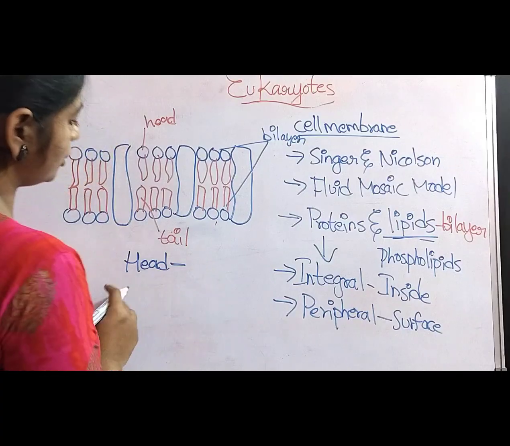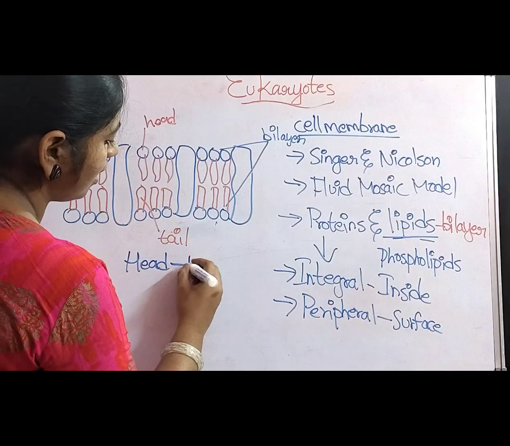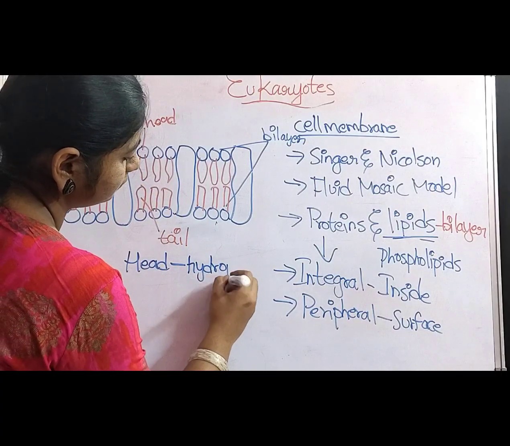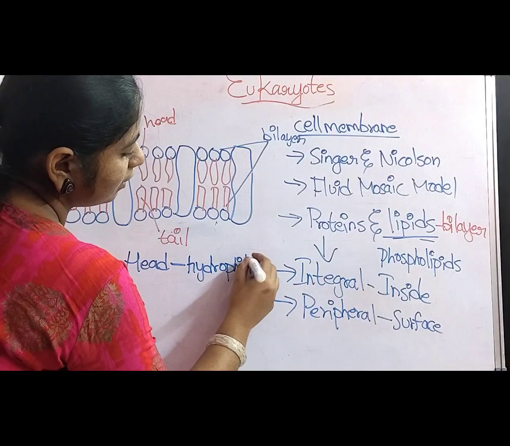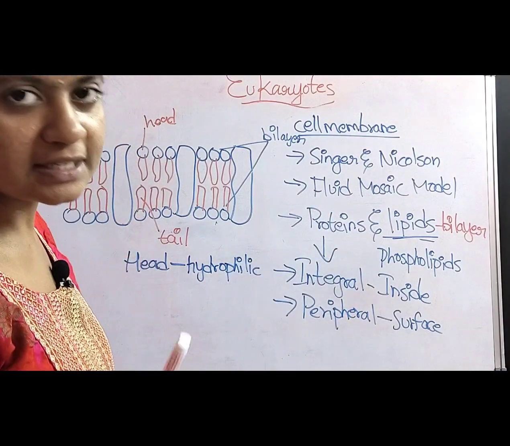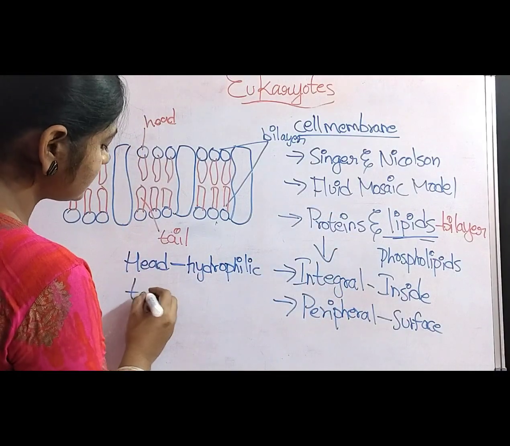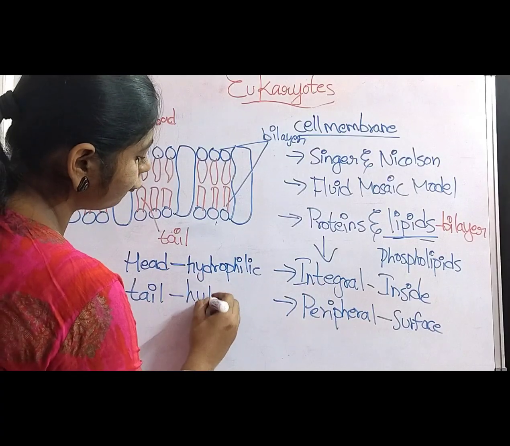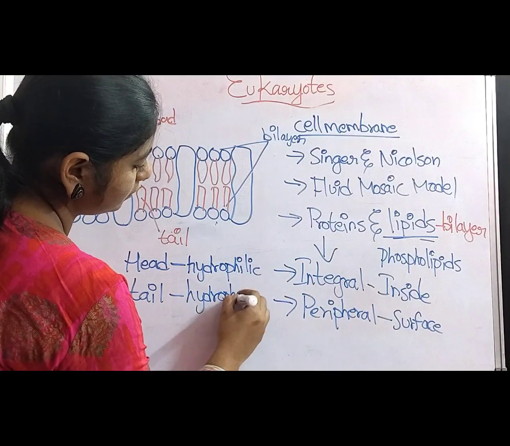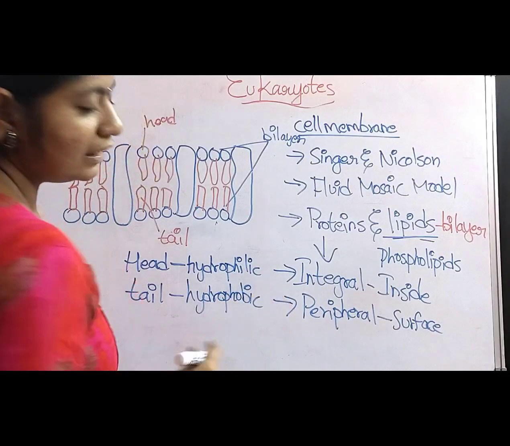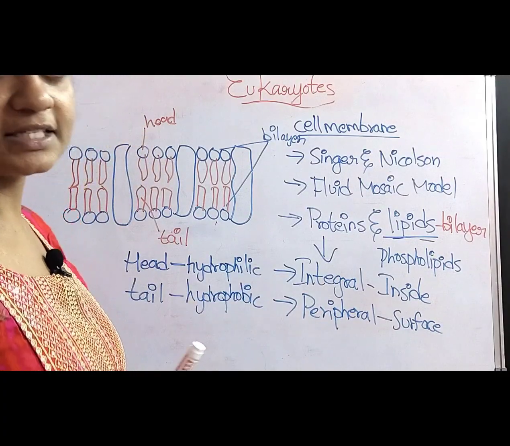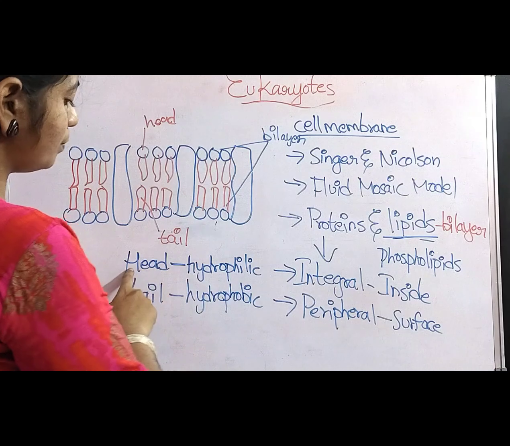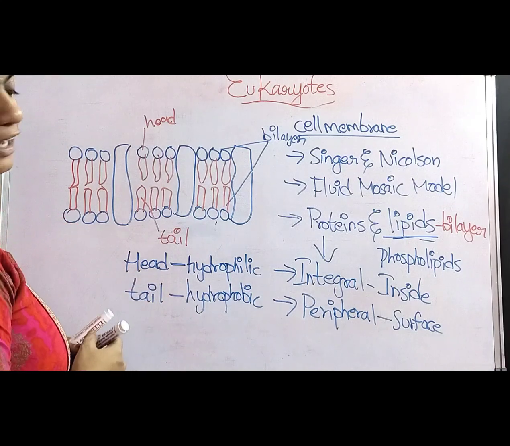The head portion of the lipids is hydrophilic, which means it freely floats in the cytoplasm. Whereas the tail portion of the lipids is hydrophobic, so it does not freely float in the cytoplasm. So the lipids contain two portions, the head portion and the tail portion.